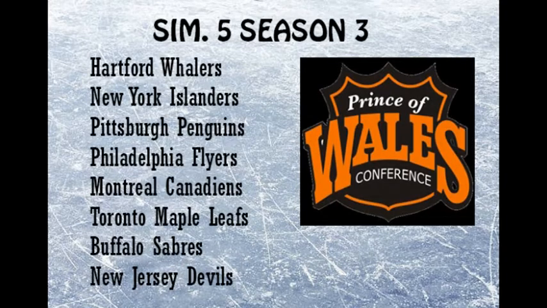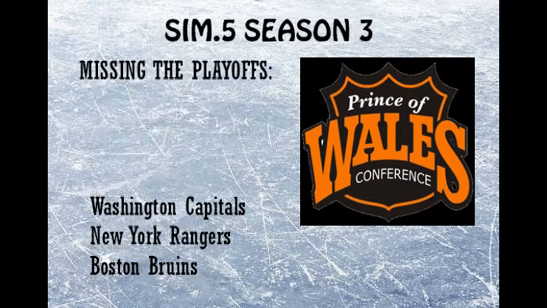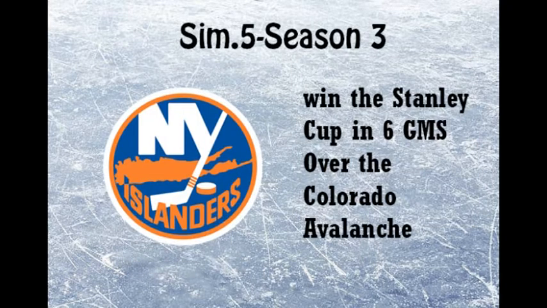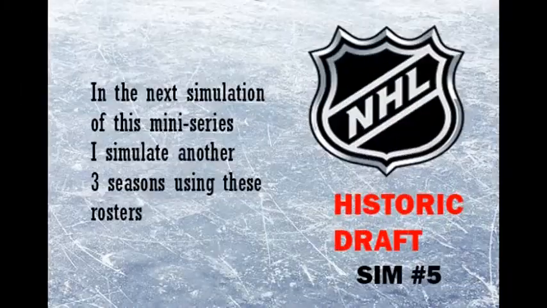In first place in the Prince of Wales Conference are the Hartford Whalers, followed by the New York Islanders, Pittsburgh Penguins, Philadelphia Flyers, Montreal Canadiens, Toronto Maple Leafs, Buffalo Sabres, and New Jersey Devils. Missing the playoffs in the Prince of Wales Conference are the Washington Capitals, New York Rangers, and Boston Bruins. The New York Islanders beat the Colorado Avalanche in 6 games to win the Stanley Cup. In the next simulation of this mini-series, I simulate another 3 seasons using these rosters.